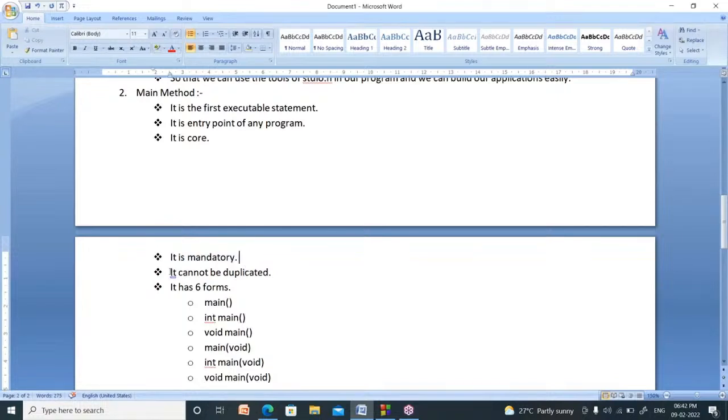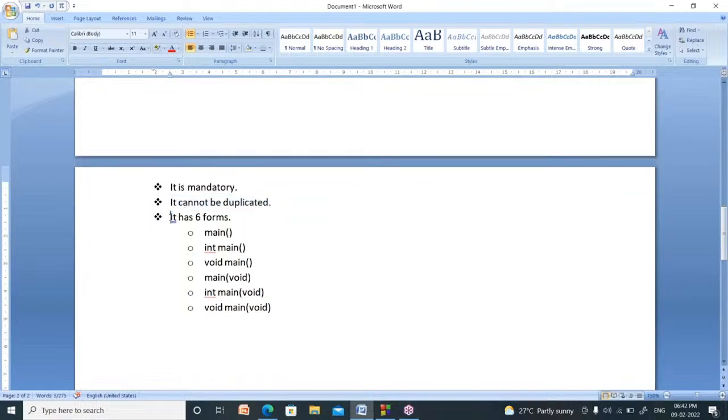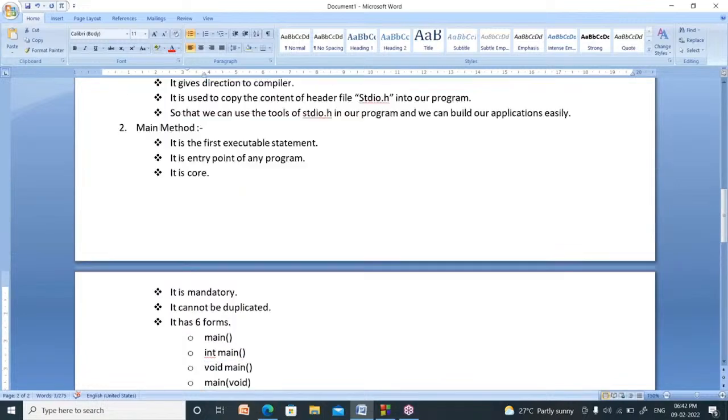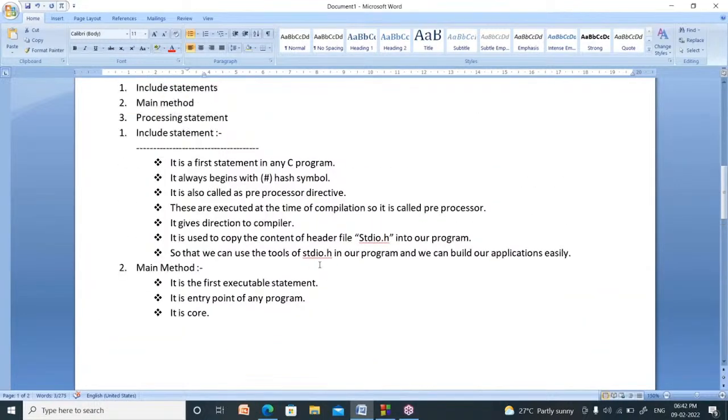Now, it cannot be duplicated. You cannot write the main method more than once. It has 6 forms. How many forms does it have? 6 forms: main, int main, void main, main of void, int main of void, void main of void. There are 6 forms, right?